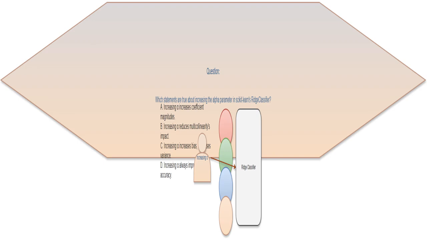This statement is incorrect. Increasing alpha actually does the opposite. It makes the model's coefficients smaller, effectively shrinking them toward zero. I see it as putting the brakes on overly large coefficients.